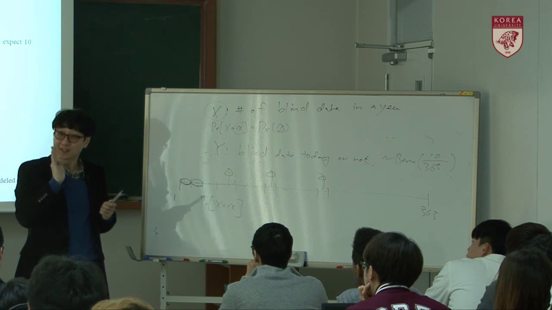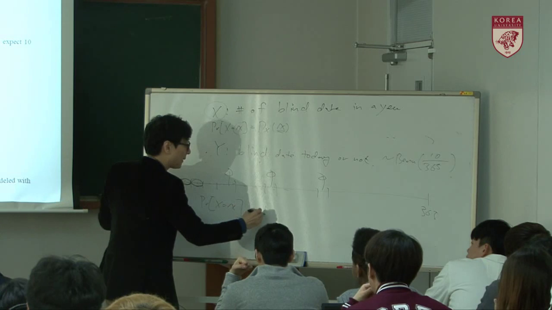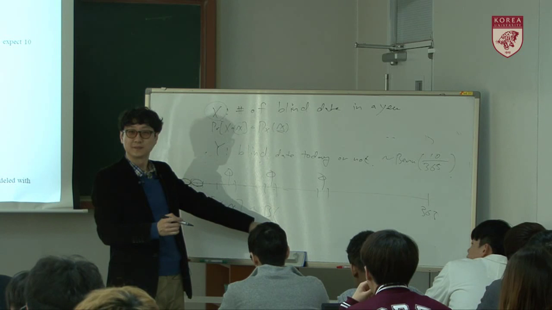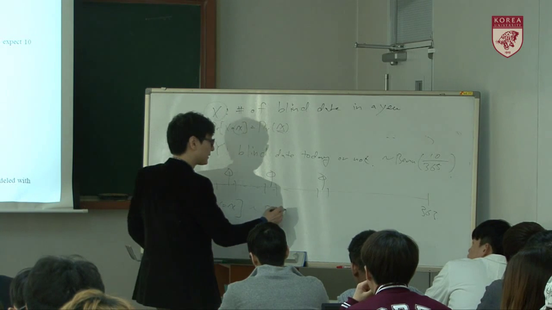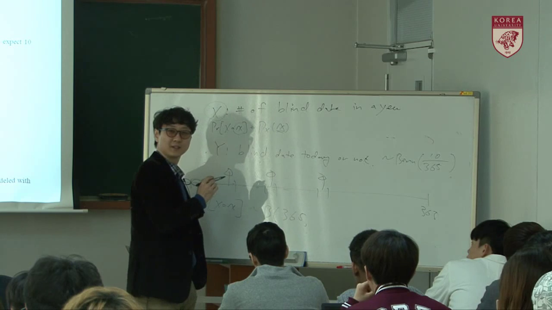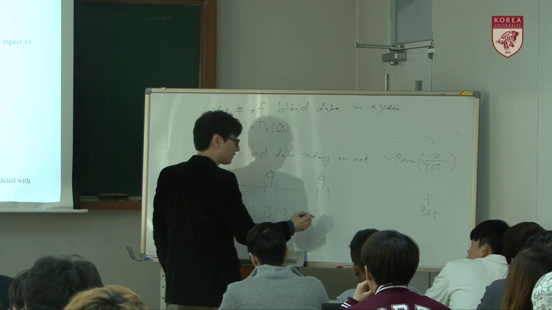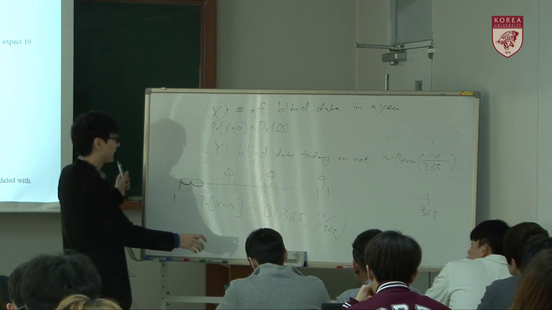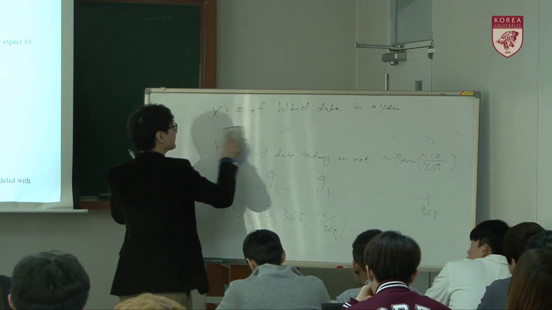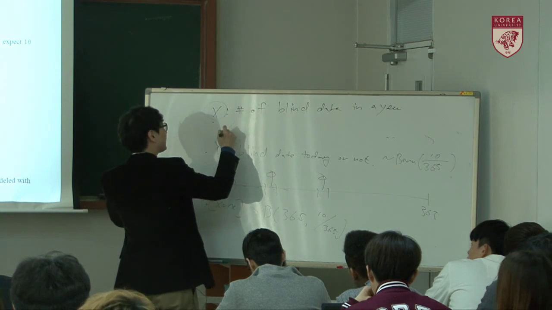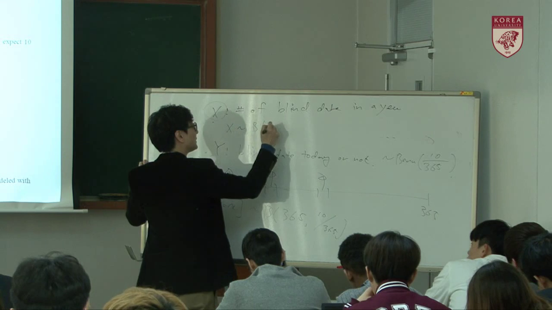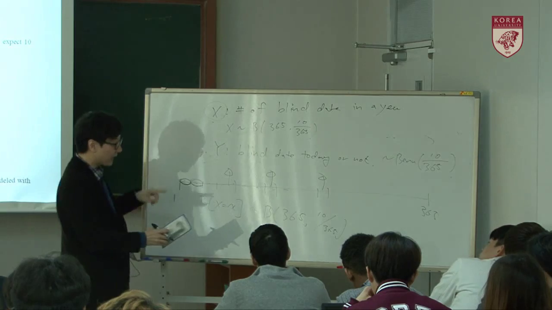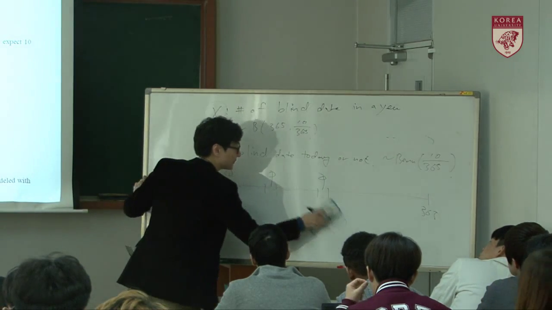So this one is binomial of what? What's the n in this case? 365. And what's the p? 10 over 365. Okay, so we are getting very close. Here we know X follows a binomial distribution with 365 and 10 over 365. So we get very close.